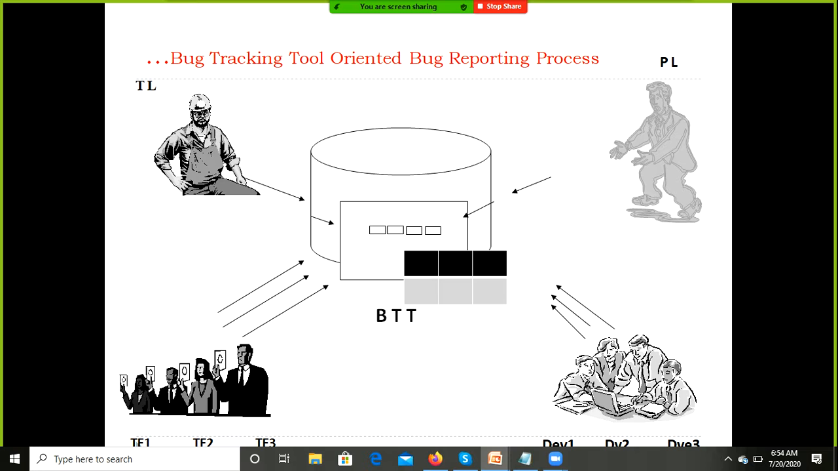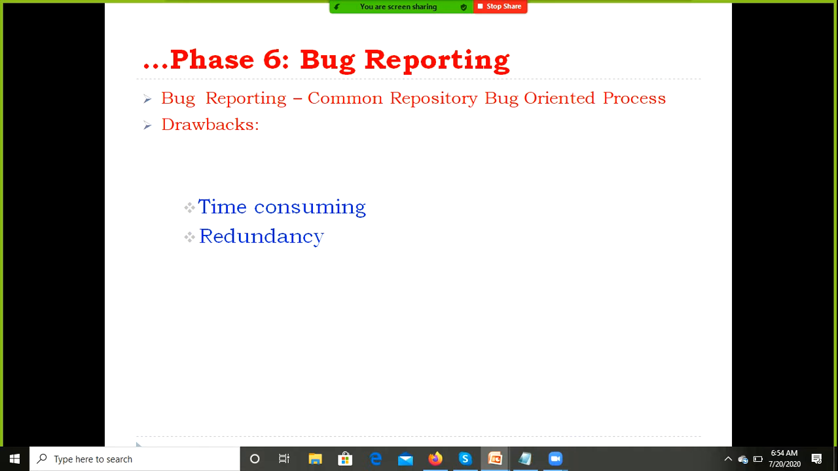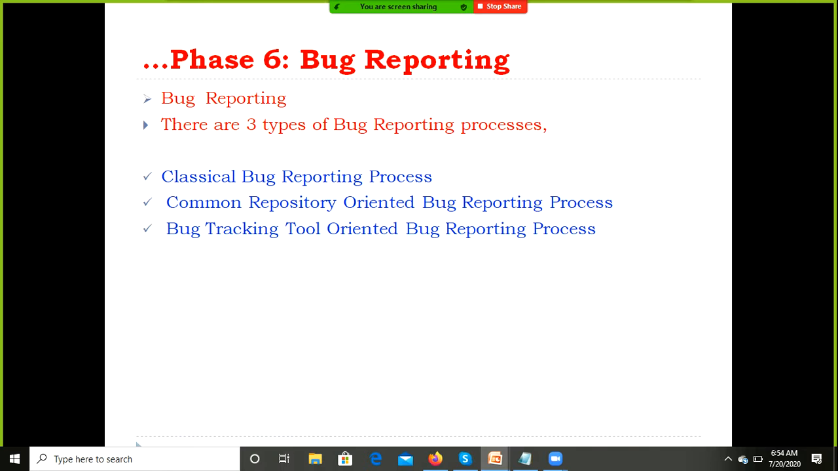The application is accessed through the server itself. For this also they will provide the authentication details to the developers and testers. Only the authorized persons can access this application. There are three kinds of reporting process: classical reporting process, common repository oriented process, and bug tracking tool oriented process.